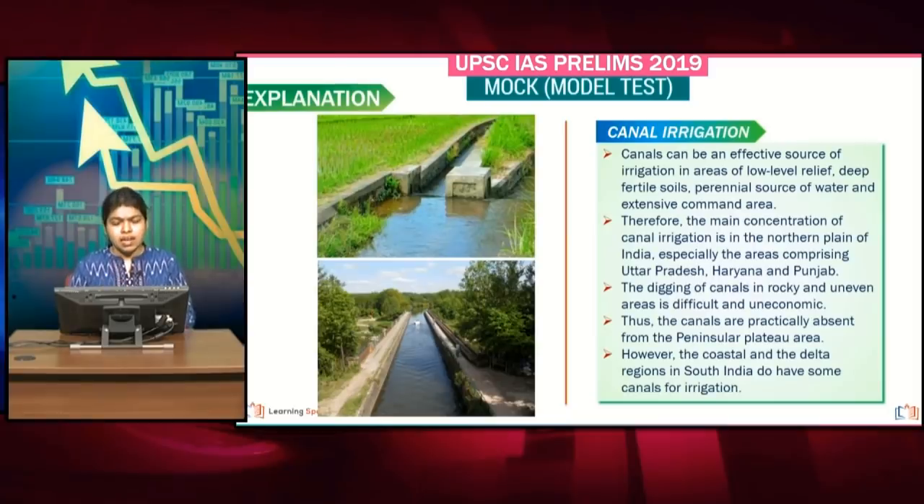And then we have canal irrigation. This is actually present in areas of low level relief. Please understand that. Deep fertile soils, a perennial source of water, wherein water flows through the canal perennially, and an extensive command area are all essential features of the northern plains of India. The digging of canals in rocky and uneven surfaces becomes extremely difficult, and it is possible in the areas of Punjab, Haryana and UP.